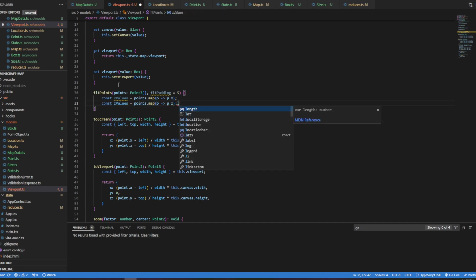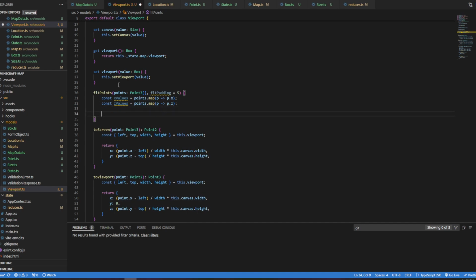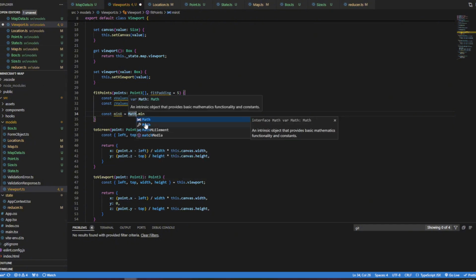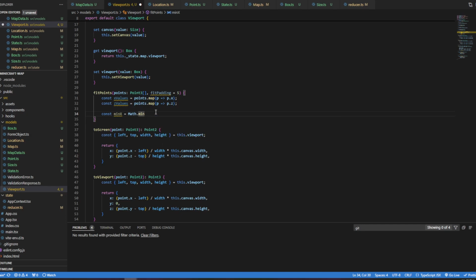So it's going to be like that. And then from this, we want to get the minimum, min x, which we will do with Math.min. Math is a static class that has a lot of helpful math functions. I think we've used that, actually. I think we had Math.pi. We did something with radians and rotation. I think it was when we did the circles when we were drawing. And so we're going to do this.